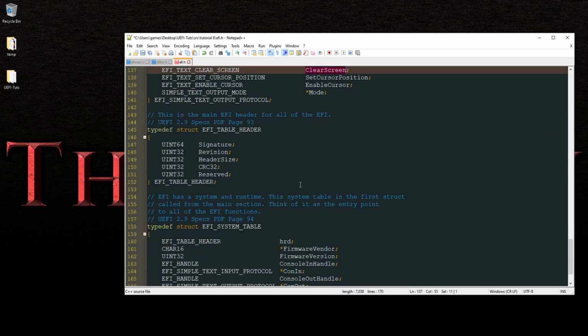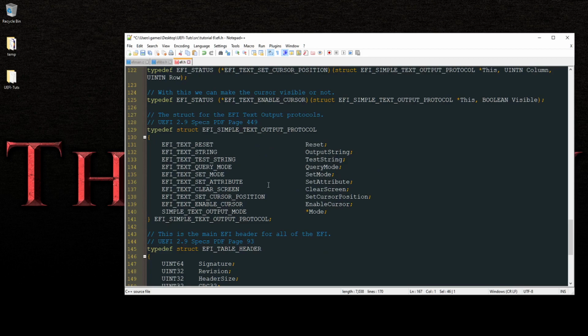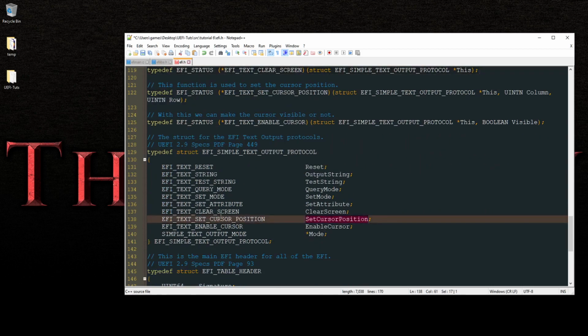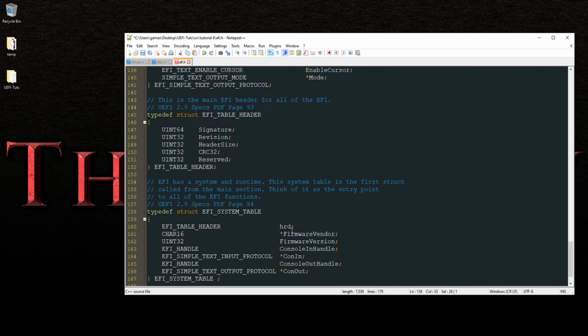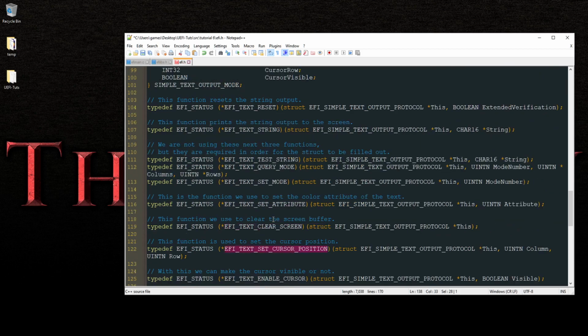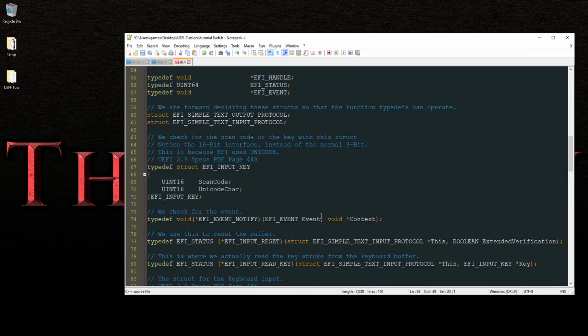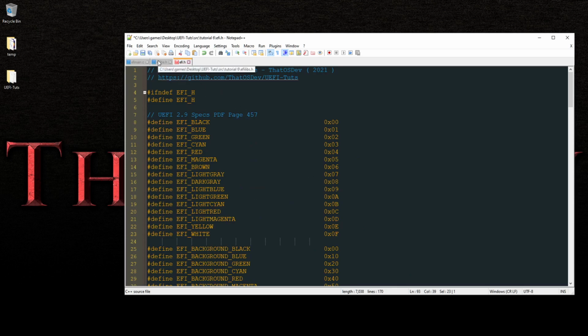So this is basically being called from our con out to here. And when we need to clear the screen, text clear screen, we're calling this right here. And if we want to set the cursor position, which is that one right there, then we are using the column and the row, which is right here. And so that's where the text output mode will come in handy. We'll see how that works in just a second. So this is pretty much it for the EFI file.